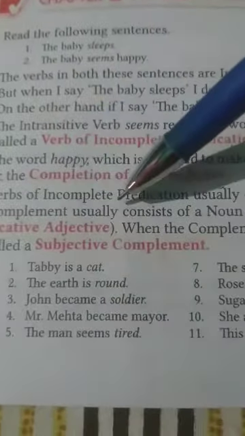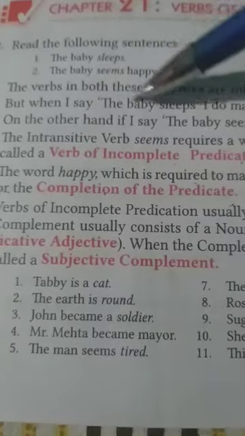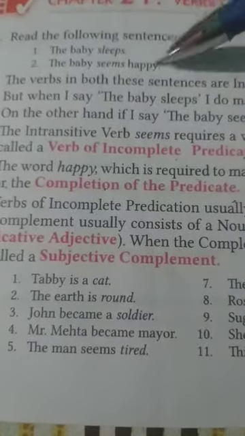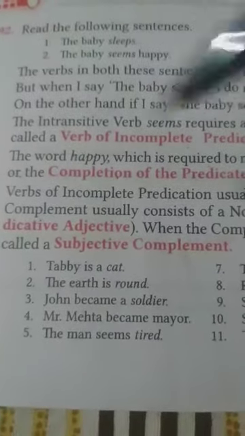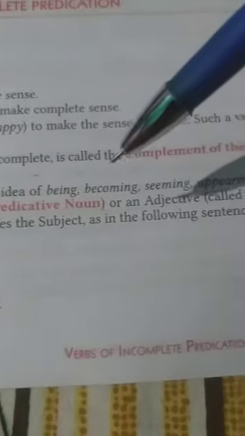The complement was happy. Here the word happy was the complement for the verb seem. So what does it say? That the verbs of incomplete predication usually express the idea of being, becoming, seeming, appearing.